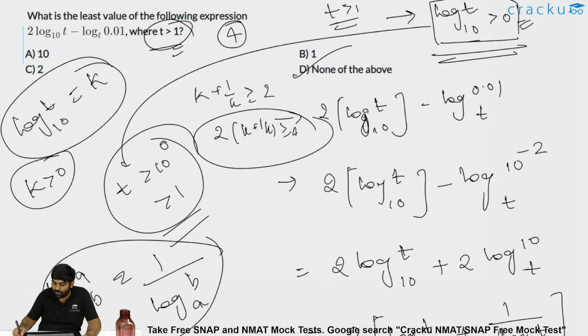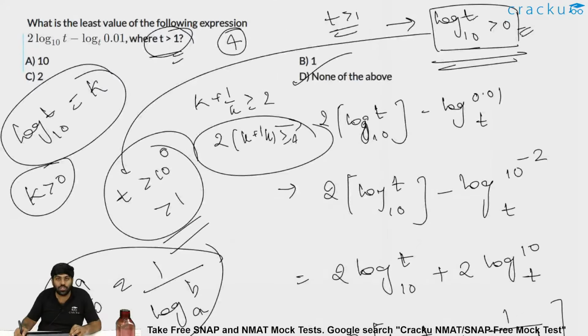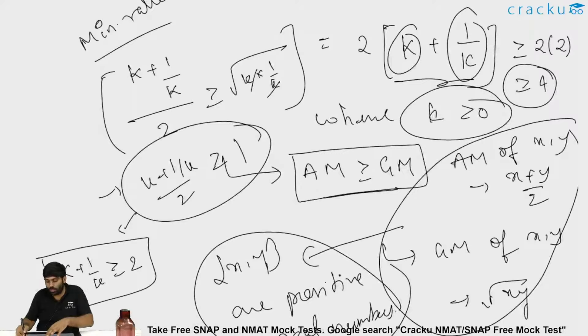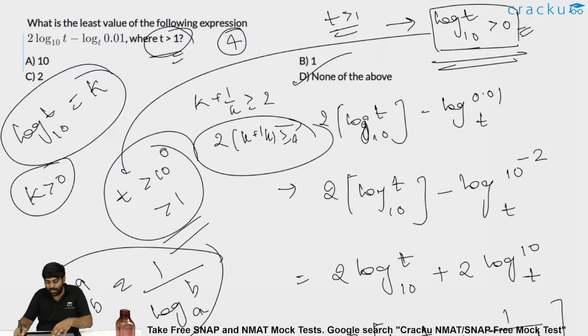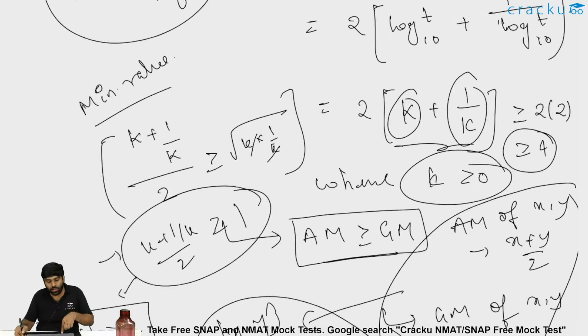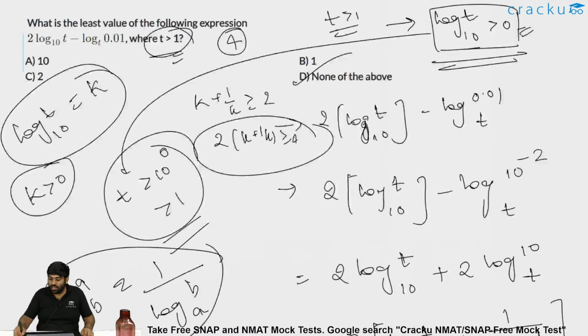The answer is 4. So the answer has to be option D, none of these. If someone made a mistake, even after knowing AM-GM, you applied everything and still marked option 2, that is a silly mistake. After you know this is the way you have to write, you know these are positive numbers because t is said to be greater than 1, then you apply AM greater than or equal to GM, you get k + 1/k is greater than or equal to 2, but you forgot to multiply by the 2 which is in the expression, then you will say the minimum is 2 and you might get tempted to mark option C, 2, but that is wrong. Be careful, 2 into 2, because 2 is already there. So the answer has to be 4, none of these.